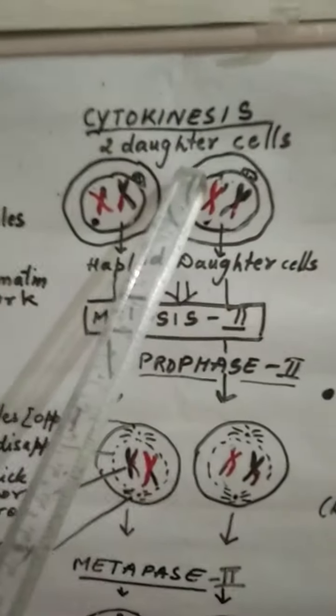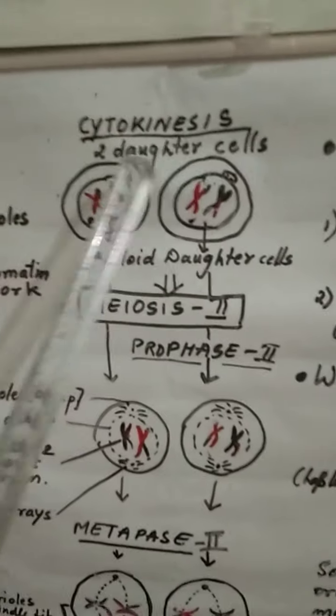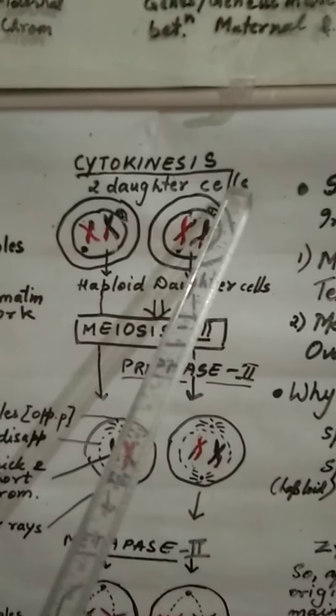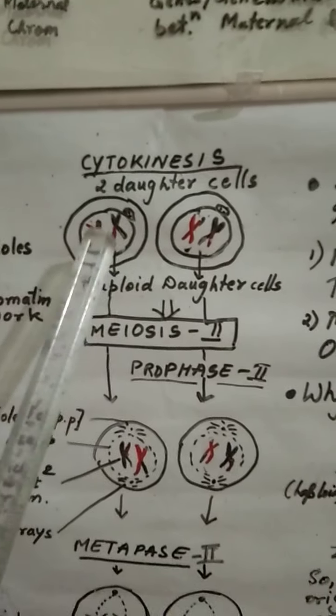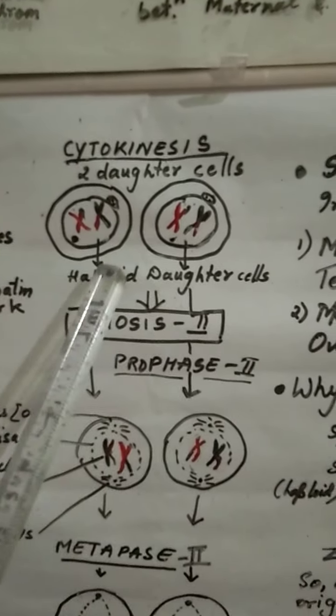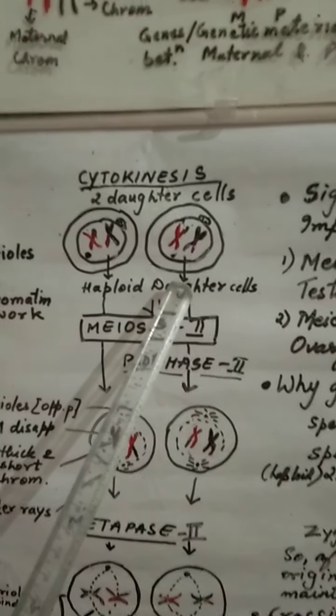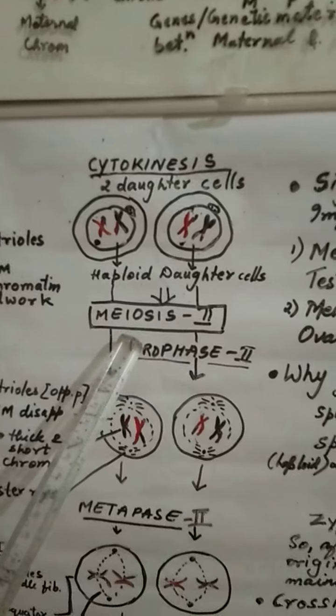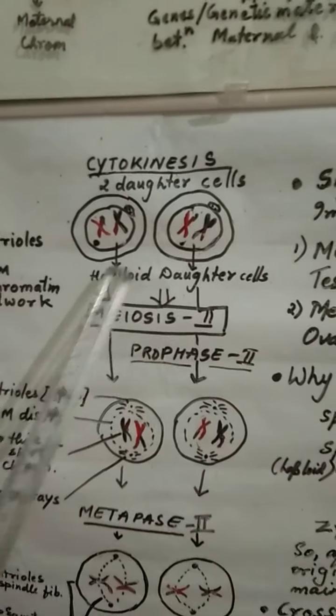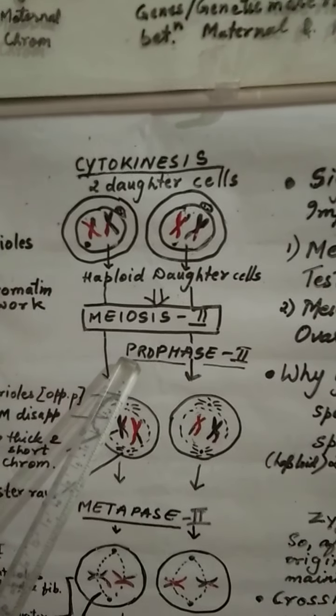In cytokinesis, cytoplasm divides, forming two daughter cells, and this is how two daughter cells are formed. Do remember here the number of chromosomes is haploid. Now we continue the same cytokinesis into meiosis 2. So both the cells will go to meiosis 2.